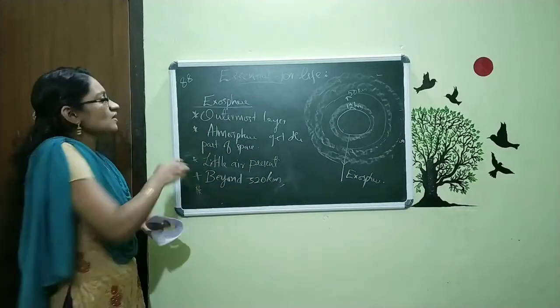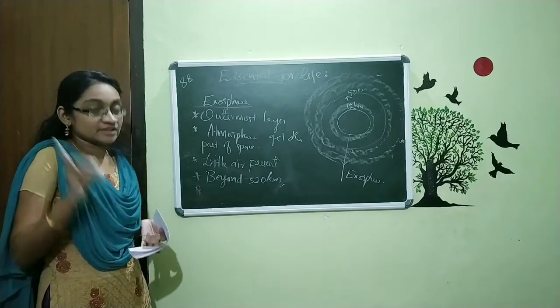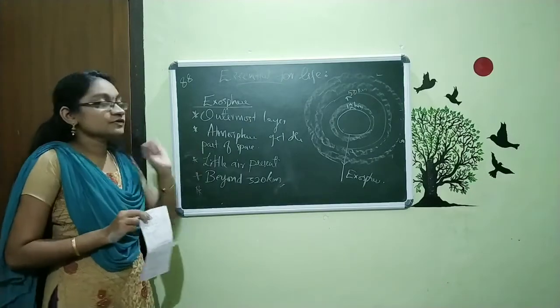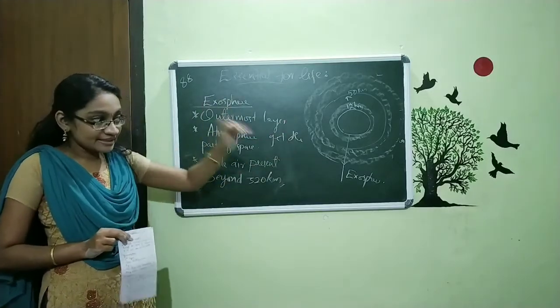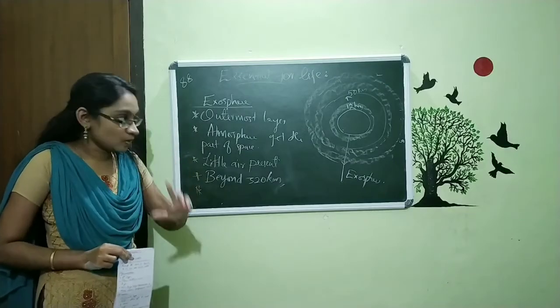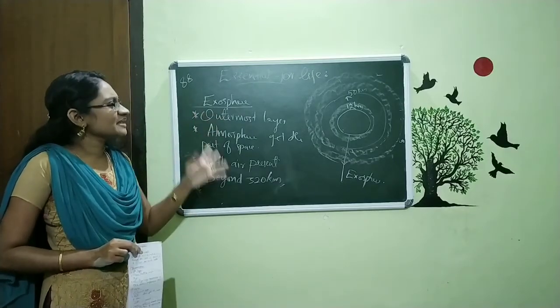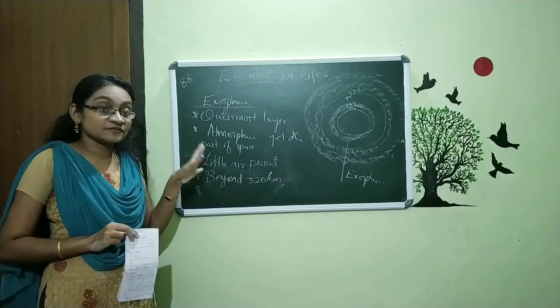So these are all about the layers of our atmosphere, Earth's atmosphere. Here you want to remember first this diagram, that means the layers and their order. So remember the names, remember the order, and just remember two or three points about each layer. That's all. And also study the definition of atmosphere.